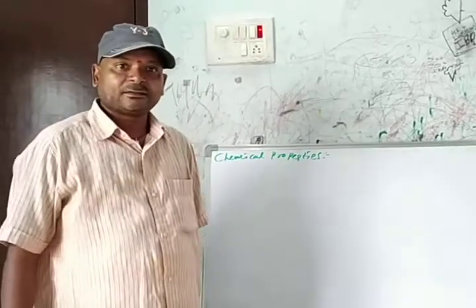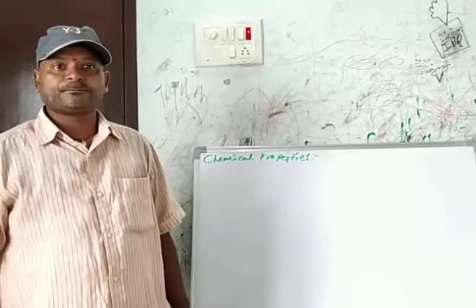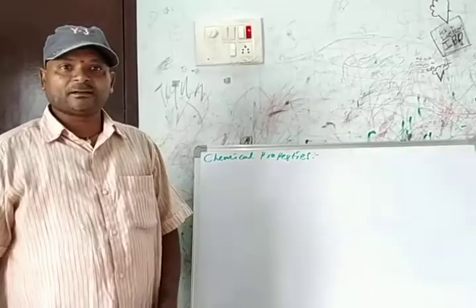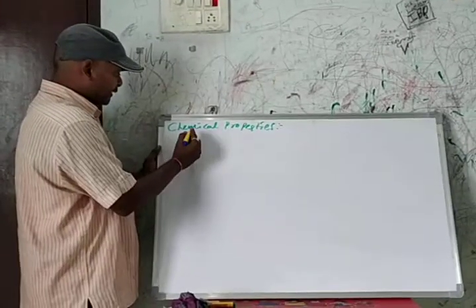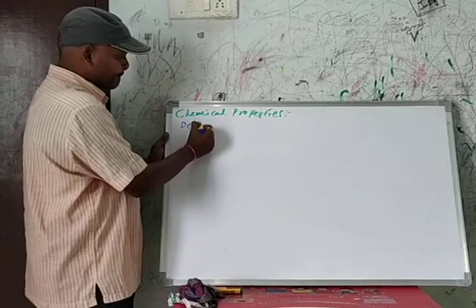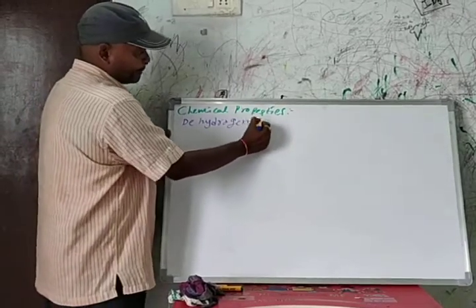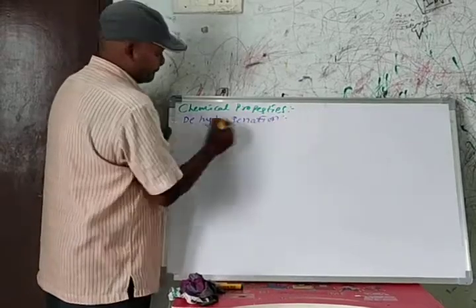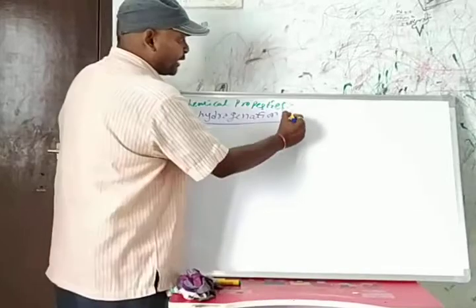Dear students, today we will discuss some more chemical properties of alcohols and phenols. In continuation, we will see dehydrogenation. Dehydrogenation means removal of hydrogen.